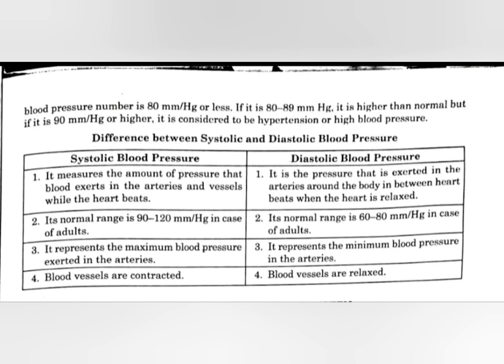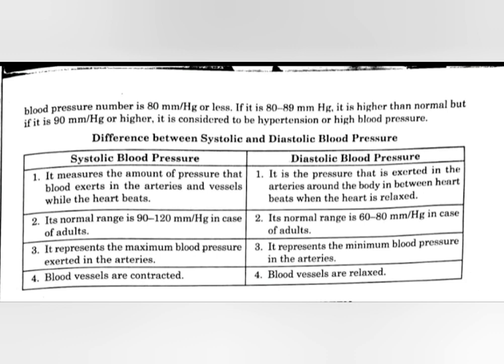Now see what is the difference between the systolic blood pressure and the diastolic blood pressure. The systolic blood pressure measures the amount of pressure that the blood exerts in the arteries and vessels during contraction. And the diastolic blood pressure is exerted in the arteries in between the heartbeats when the heart is in a relaxed condition. The normal systolic blood pressure is 90 to 120 mm Hg in a normal adult, and the diastolic blood pressure is 60 to 80 or 70 to 80 mm Hg in normal adults.